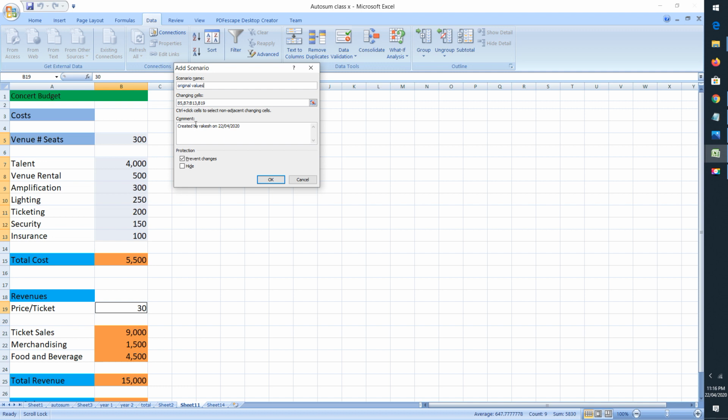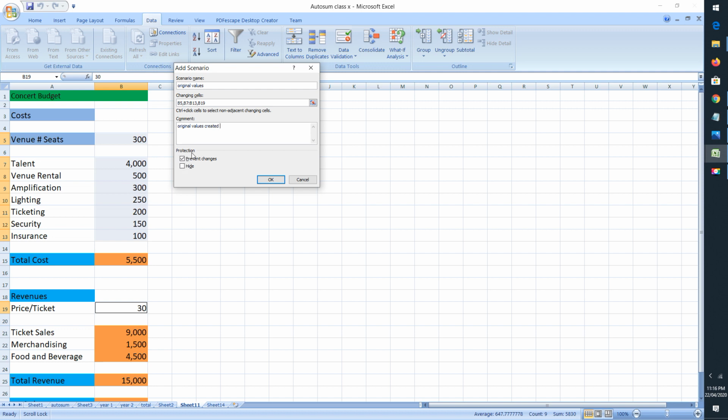Now you can see another is the comment section. In the comment section you can give any comment. Whatever is written here you can always delete and write your own. So you can write original values created by me.